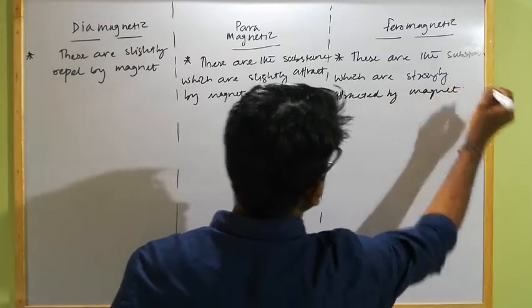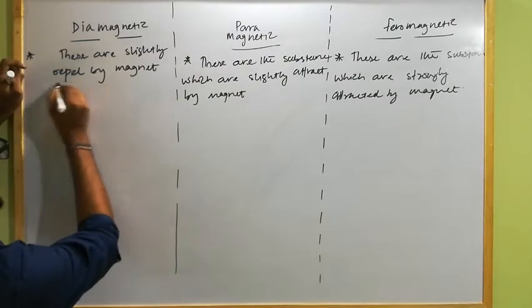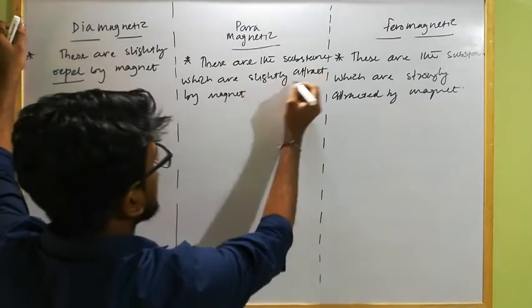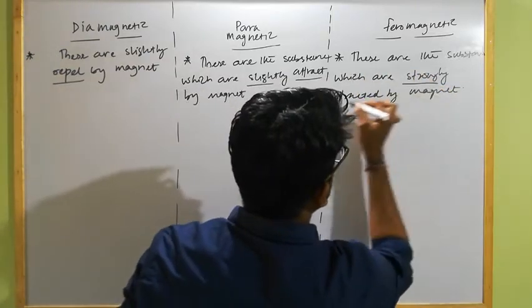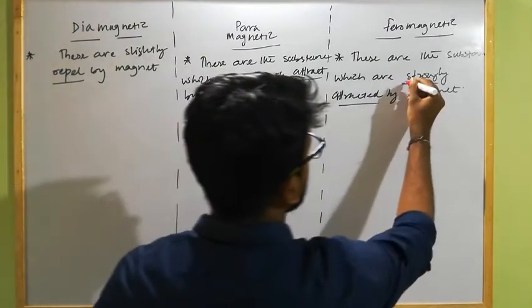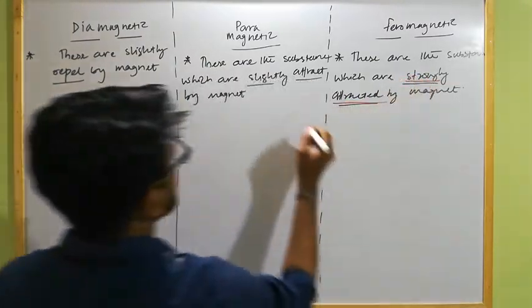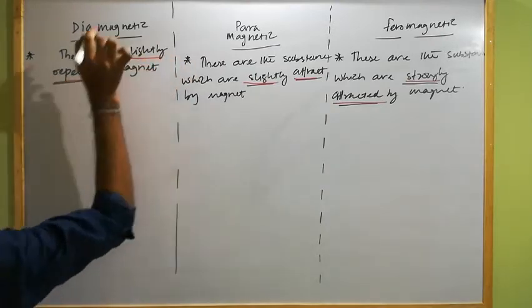Clear? Diamagnetic substances are slightly repelled, paramagnetic are slightly attracted, and ferromagnetic are strongly attracted. You have to remember this relation. These are strongly attracted, these are slightly attracted, and these are slightly repelled.